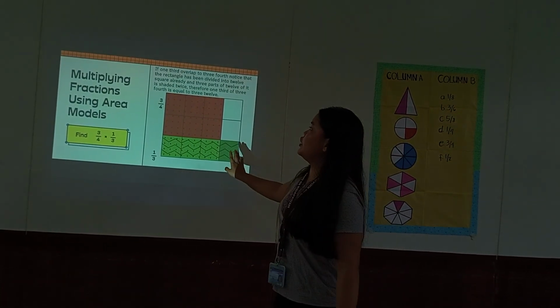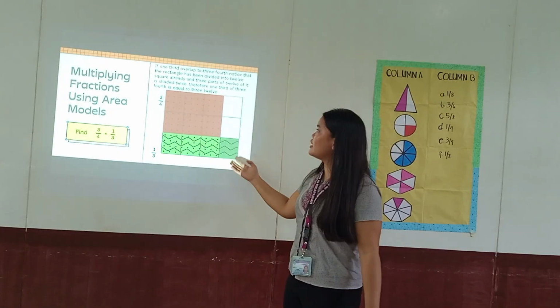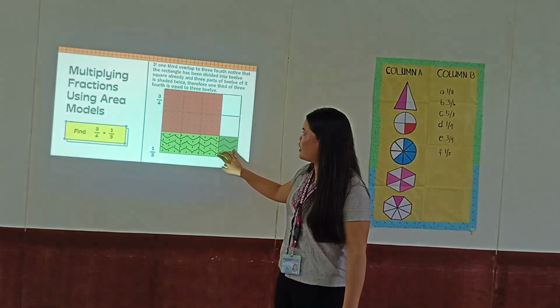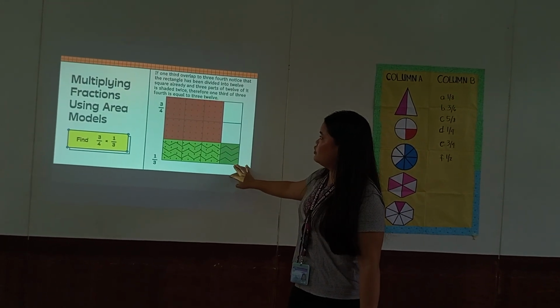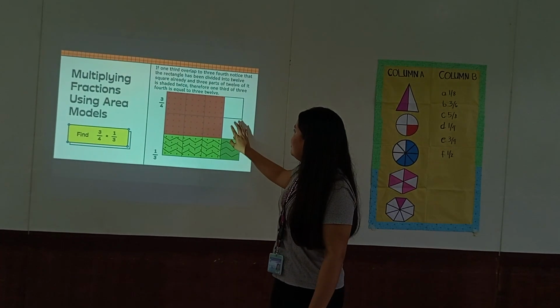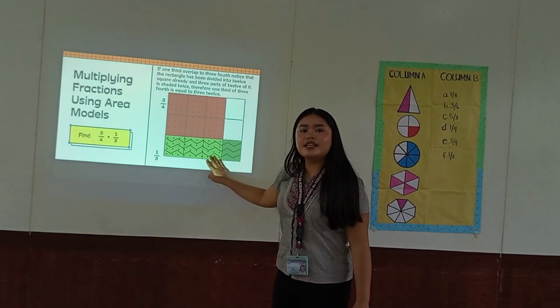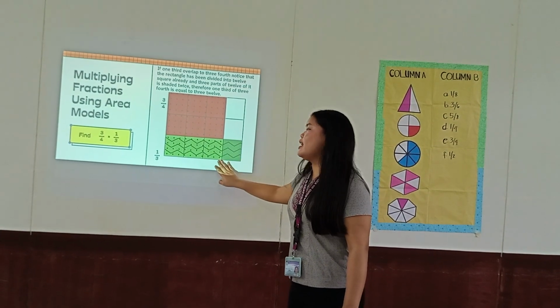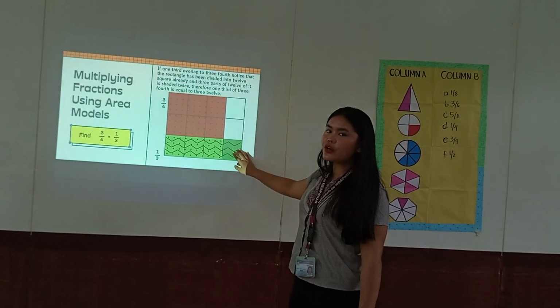If 1/3 overlaps 3/4, notice that the rectangle is already divided into 12 squares, and the overlapping part is shaded twice. Therefore, 1/3 of 3/4 is equal to 3/12. As you can see in the drawing, there are 12 squares already.